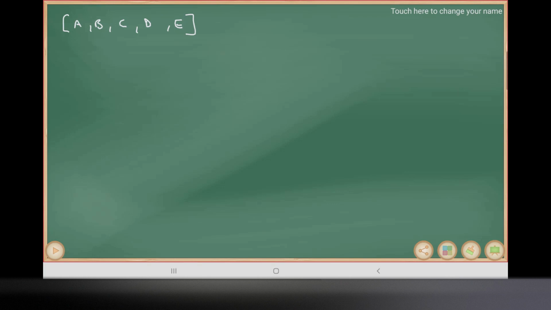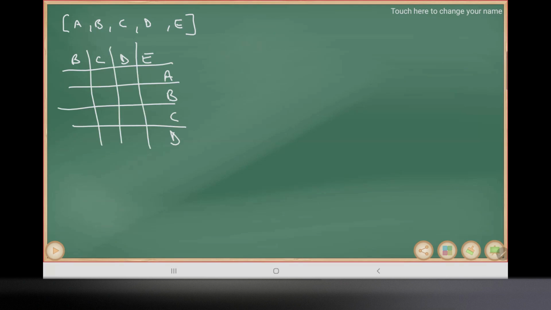Another way of illustrating this recency-based memory would be, we could draw it like this. So B, C, D, E, A, B, C, D, and we could have something like this, saying, let's say, 0, 3, 1, 2.